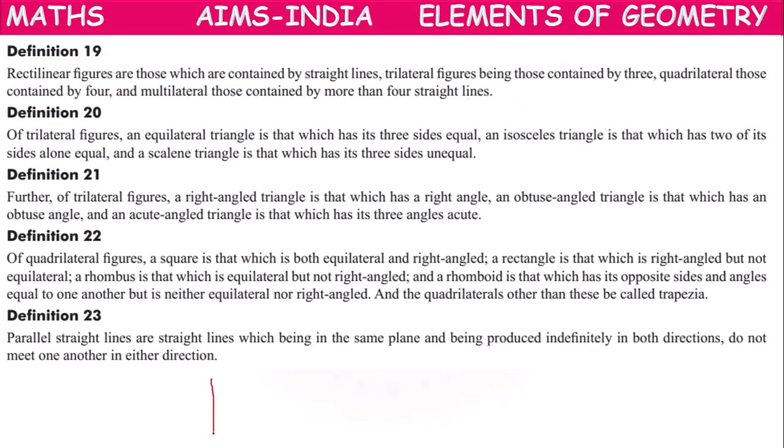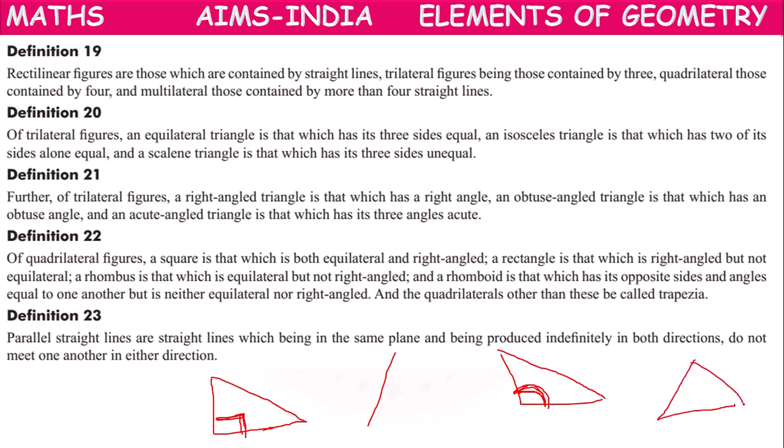So he also suggested the triangle which has one right angle, it's a right angle triangle. The triangle which has at least one obtuse angle is an obtuse angle triangle.